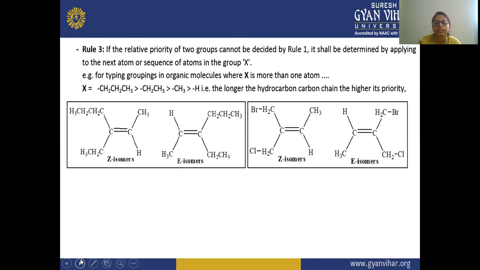But if there is an addition of alkyl groups on this carbon atom, then there is a Z. In your Z, you can see there is a carbon chain where the same higher carbon chains are on the upper side, then it is your Z, and in the E you can see it is on the opposite side, then it is your E isomer.